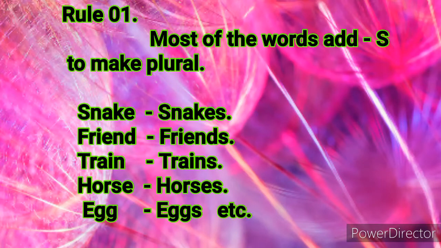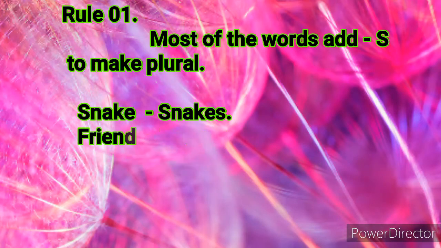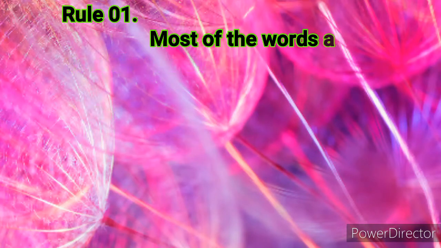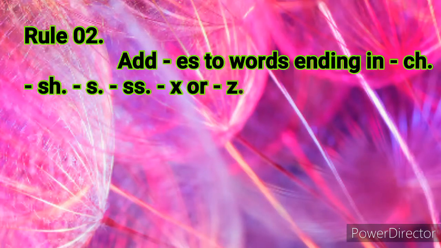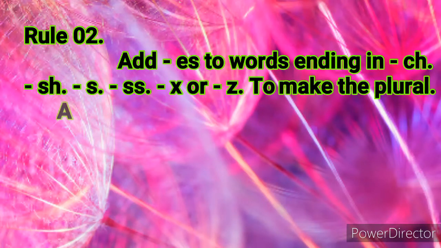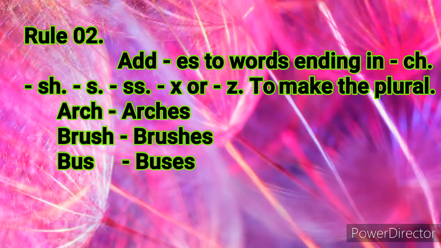Rule number one: most words add s to make plurals. For example, snake, snakes, friend, friends, train, trains, horse, horses, egg, eggs, etc. And rule number two: add es to words ending in ch, sh, s, ss, x, or z to make the plural forms.